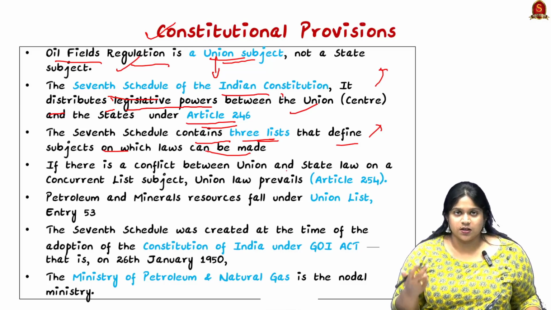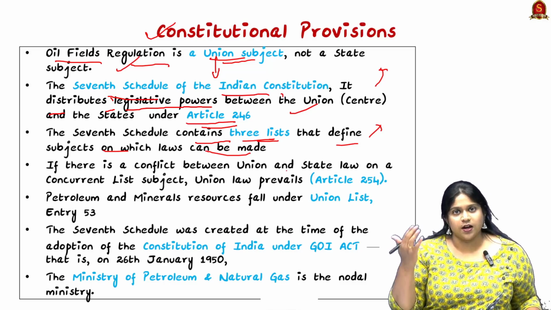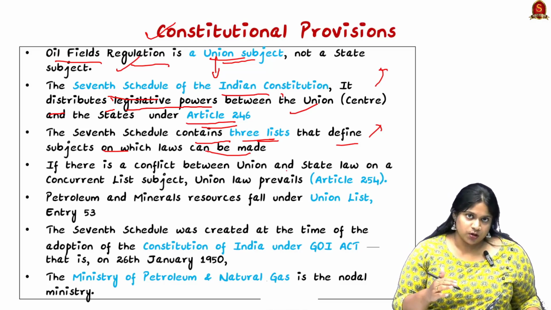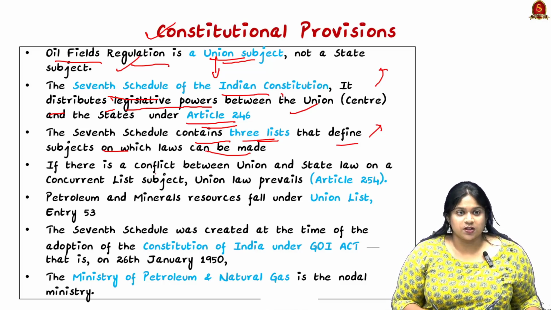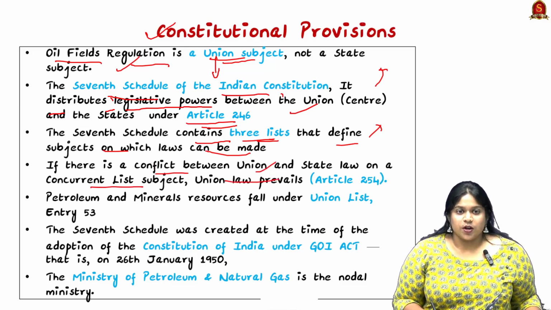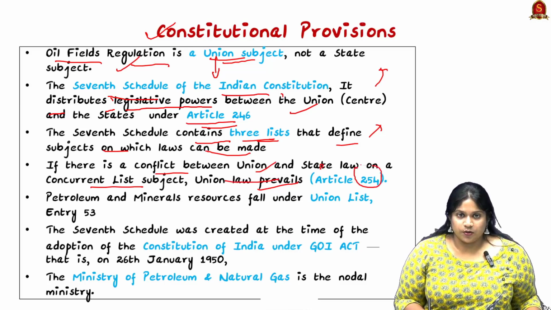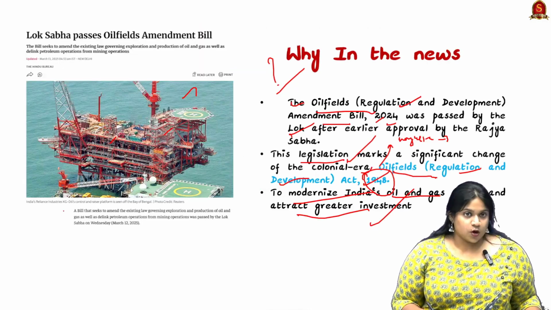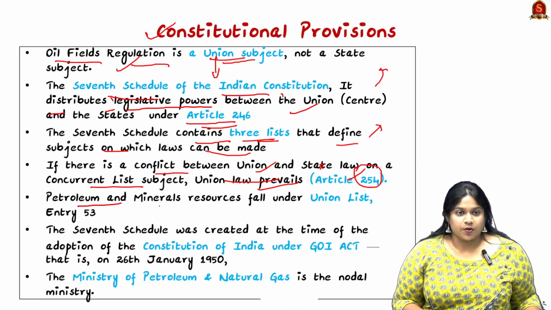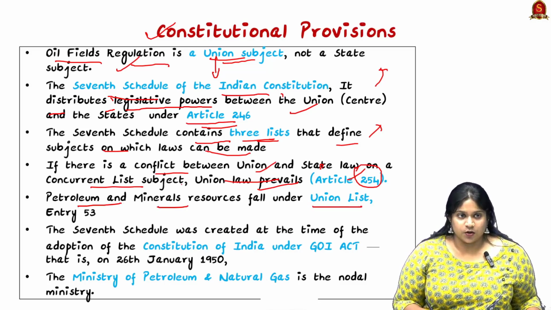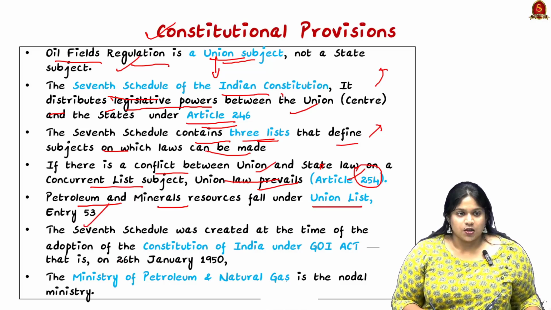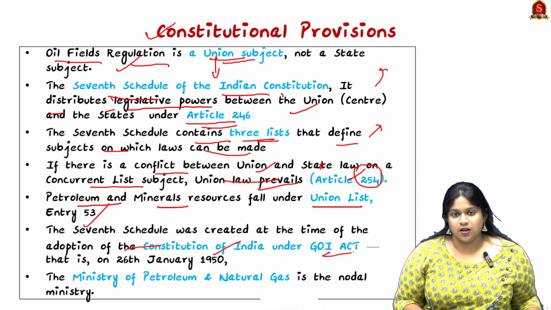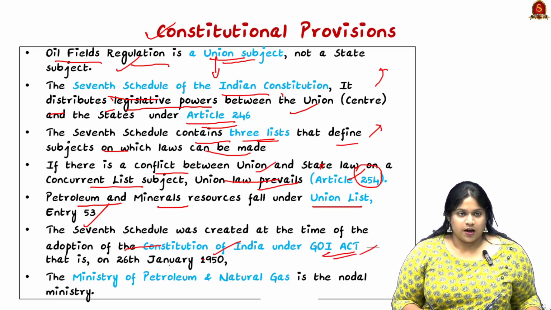So here the concurrent list subjects can be administered by both union as well as state. If there is a conflict between union and state law on a concurrent list subject, the union law prevails under Article 254. So oil fields come under petroleum and mineral resources, and they fall under the union list through entry 53. So here the 7th Schedule was created at the time of adoption of our Constitution of India under the Government of India Act, and it was on 26th of January 1950.